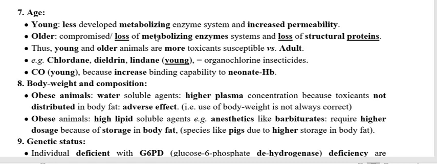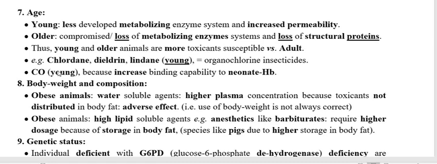So less metabolizing enzyme, less amount of protein, less cytochrome P450, and less metabolism of the toxicant. So the toxicant still remains within the circulation and produces toxicity.